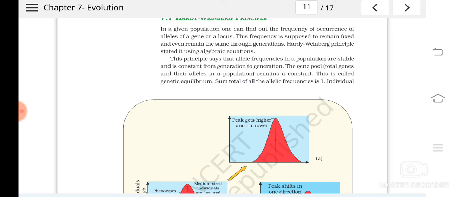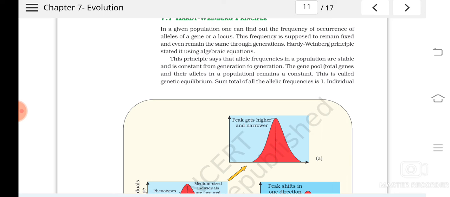In an individual, there will be many genes present on their different DNA and their alleles. Okay, how many types of alleles are there, and what is the total gene content? That is known as the gene pool. And this gene pool will not show any difference. It will remain constant and is equal to 1. So the sum total of all the allelic frequencies is considered constant and 1.